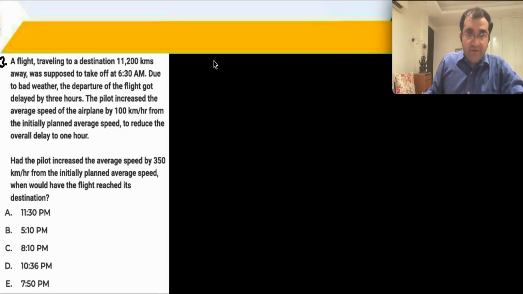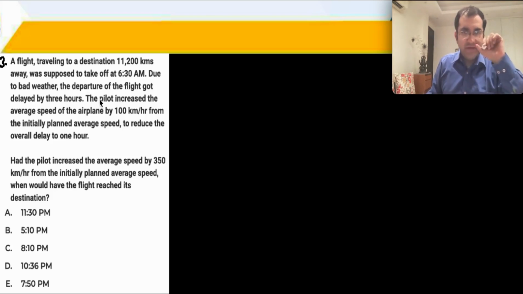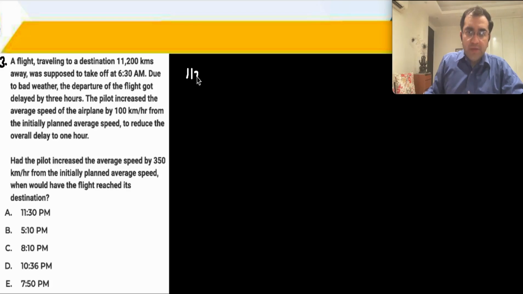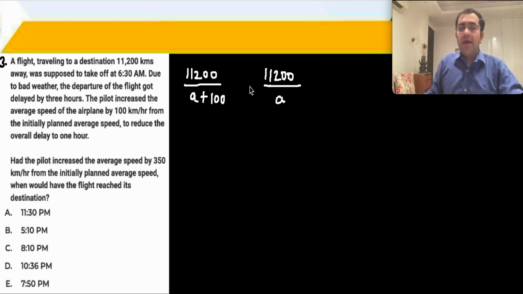A flight traveling to a destination 11,200 kilometers away was supposed to take off at 6:30, but due to bad weather was delayed by 3 hours. 3 घंटा लेट चली है. तो पायलट ने स्पीड को बढ़ा दिया by 100 kilometers per hour. So it was going to travel at a speed of, let's say, A kilometers per hour, but the pilot increased the speed by 100. तो ये A plus 100 हो गया. ठीक है, इतना टाइम लगना था, अभी इतना टाइम लग रहा है.